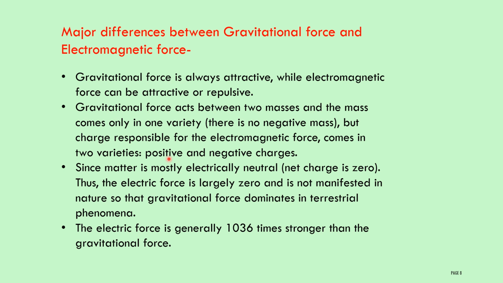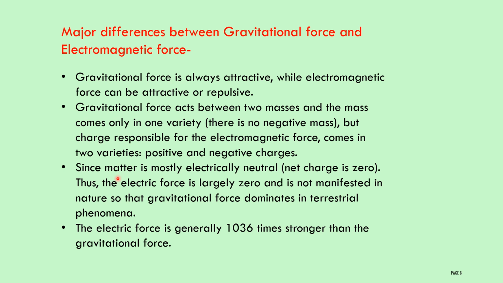In the case of the electromagnetic force, it involves charged bodies. One body may have positive charge, another may have negative charge. Therefore, the force between the charged bodies is an electromagnetic force.